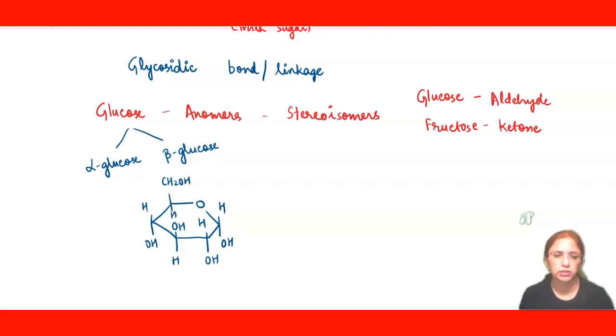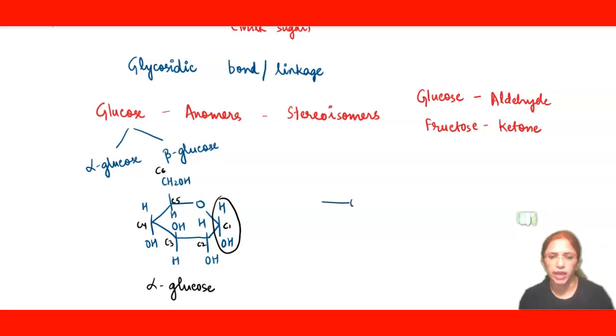And the positions: this one is C1, C2, C3, C4, C5, and this is our C6. An important point to be noticed is the C1 position. So this is our alpha glucose. Let's make beta glucose now. Everything will be same except the C1. The hydroxyl group will be present above and H will be present down. Rest everything is same and easy to remember too.